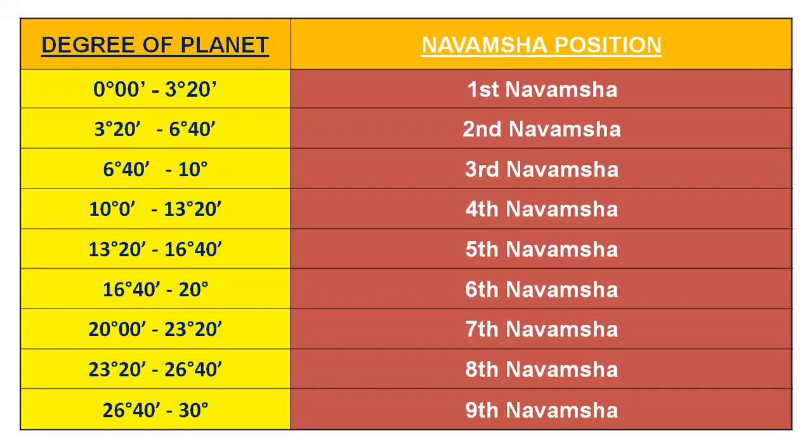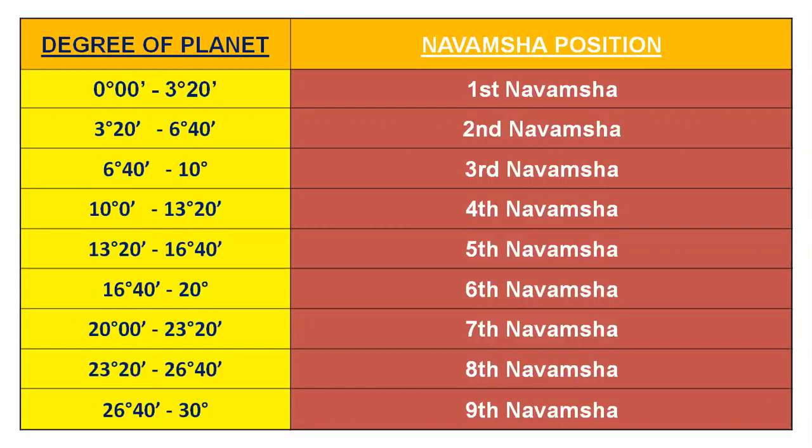Now, how do we check? Let us understand what the first Navamsha, second Navamsha, third Navamsha, fourth Navamsha, and so on are. If the planet is in 0 to 3 degrees 20 minutes, it falls in the first Navamsha. If the planet is from 3 degrees 20 minutes to 6 degrees 40 minutes, it is in the second Navamsha. If it is in 6 degrees 40 minutes to 10 degrees, it is in the third Navamsha. If the planet is in 10 degrees to 13 degrees 20 minutes, it is in the fourth Navamsha.